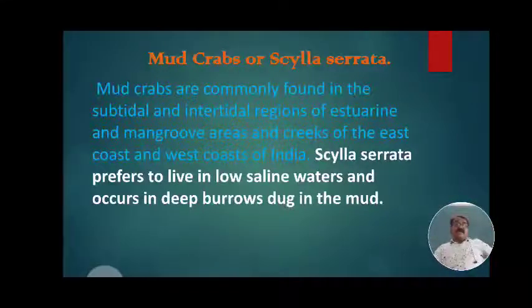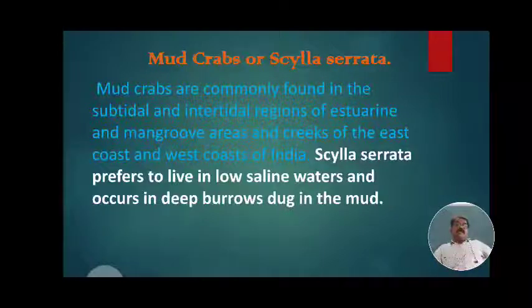Mud crab, or Scylla serrata. Mud crabs are commonly found in the subtidal and intertidal regions of estuaries, in mangrove areas, and in creeks of the east coast and west coast of India.